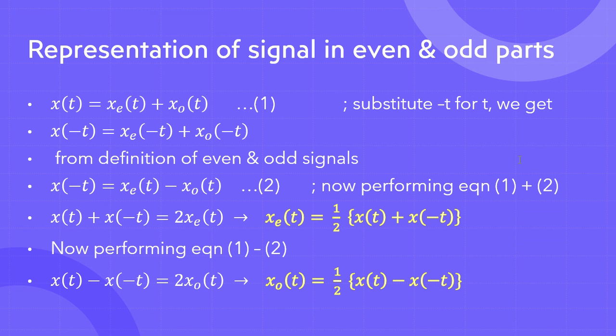Now, can you tell me what will happen if I add two odd functions? Just like numbers, when we add two odd numbers, let's say 3 with 9, both are odd numbers, right? When I add 3 with 9, I will be getting 12. What is 12? An even number. The same thing will happen with odd functions: when I add an odd function with another odd function, I will be getting an even function.